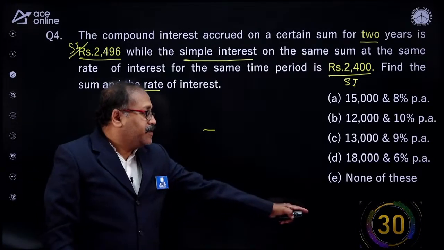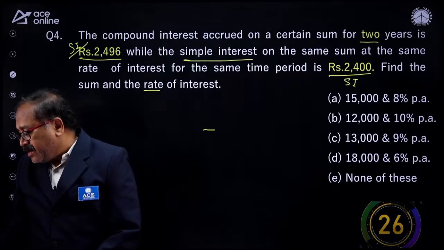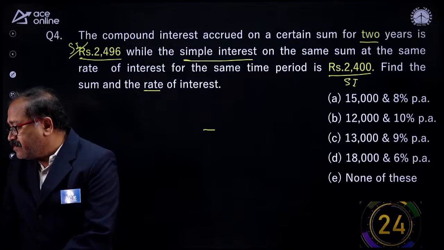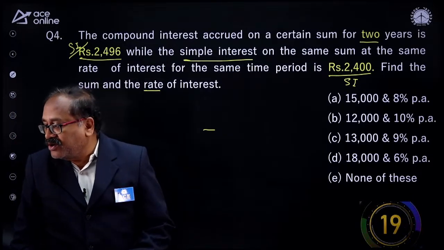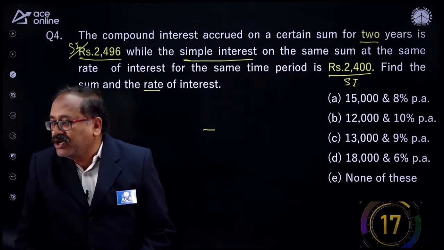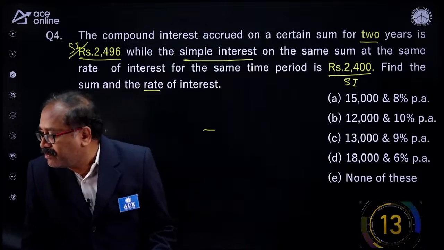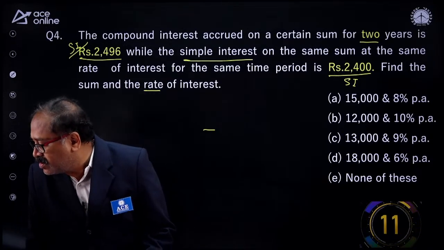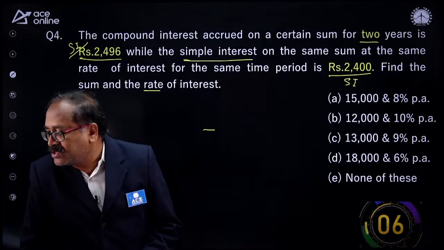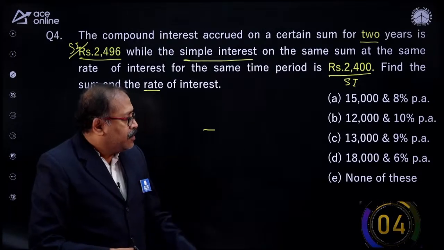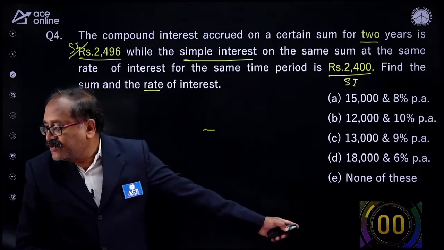So you think about it. For that I give 30 seconds to you. Yes, my friend. Find it out. I am sure some of you will be able to answer the question comfortably. Sai Kumar Gupta already answered this and he says 15,000 and 8% per annum or 13,000. Okay. May I request you to check your answer once? Anil Kumar says option B. Now 4 more seconds is left. Come on, my young friends.